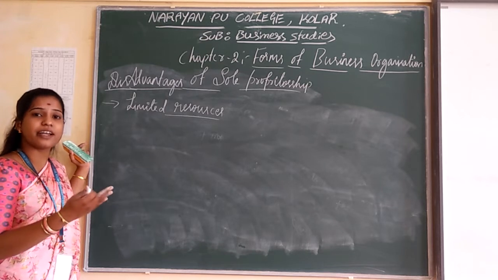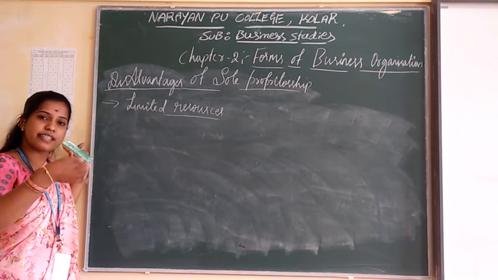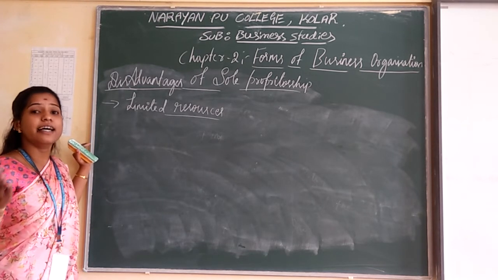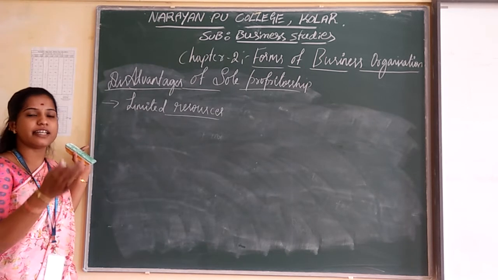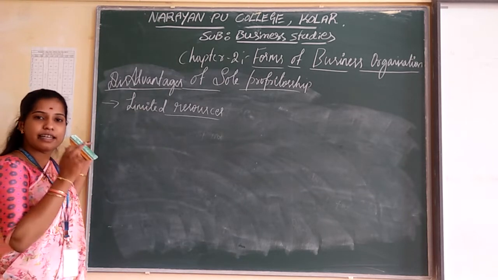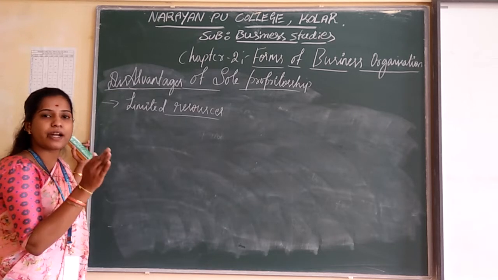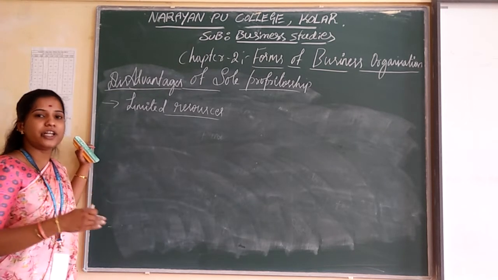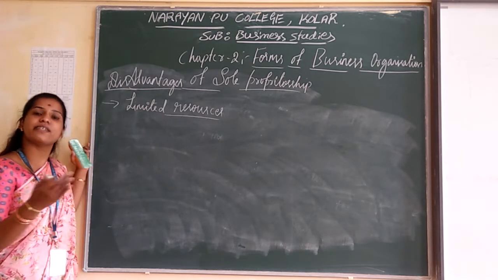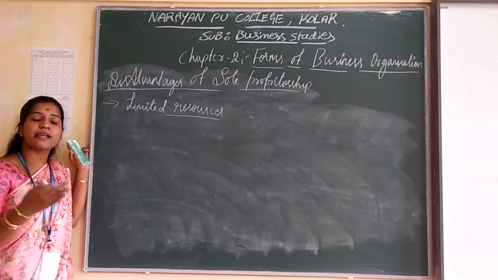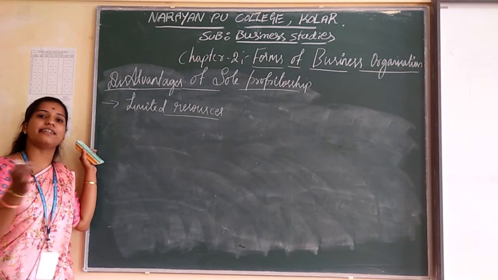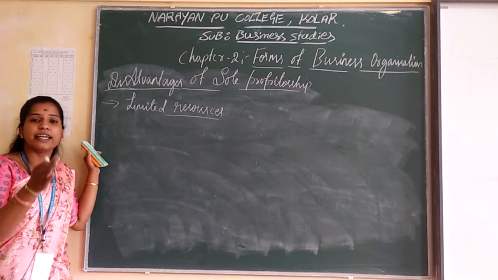to invest their money in a business organization from his savings. And if you want to borrow money from others, they are going to provide limited resources. Because of that, in sole proprietorship there are limited resources. The limited resources means the sole proprietor is the only single person who is going to invest his money in a business organization, from his savings, and if we want to borrow money or capital from others, they are going to provide only limited.